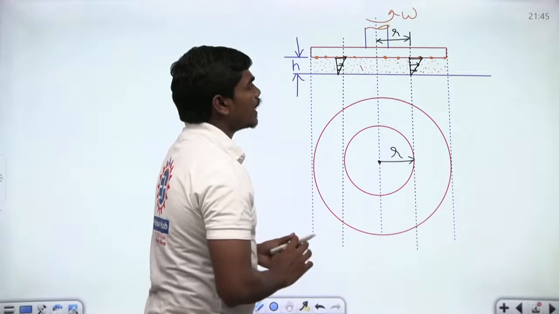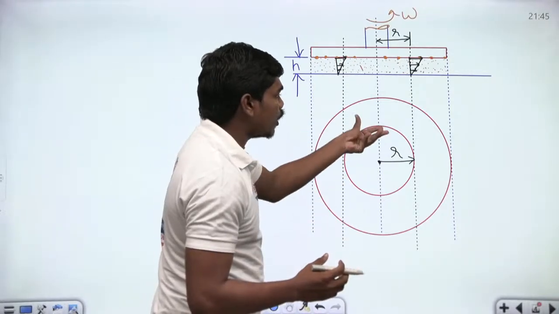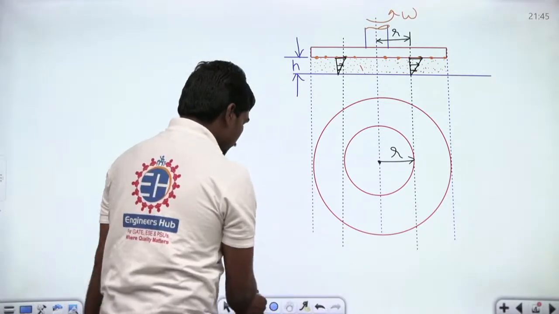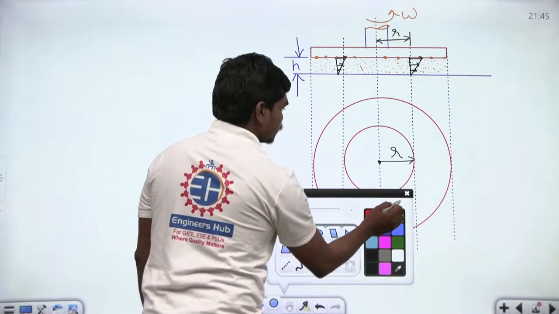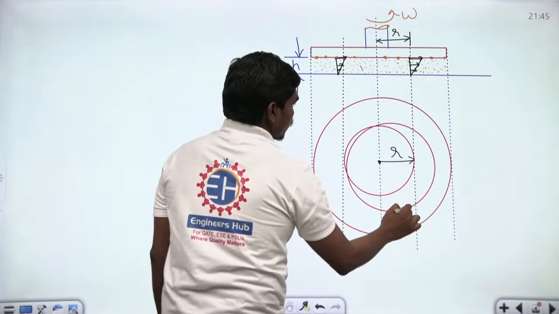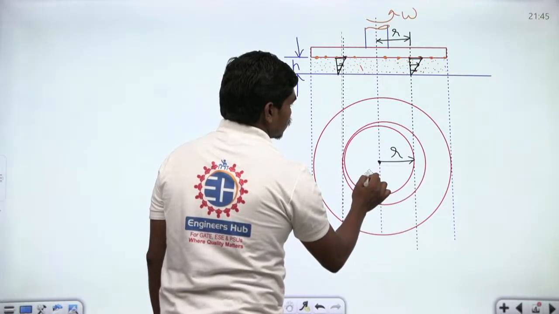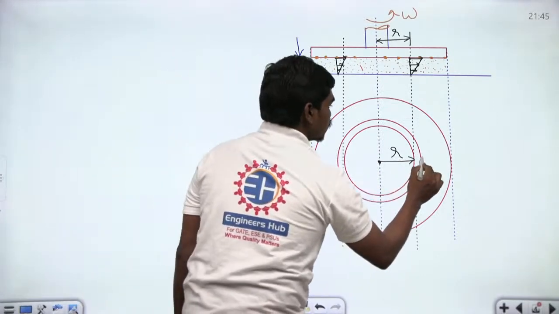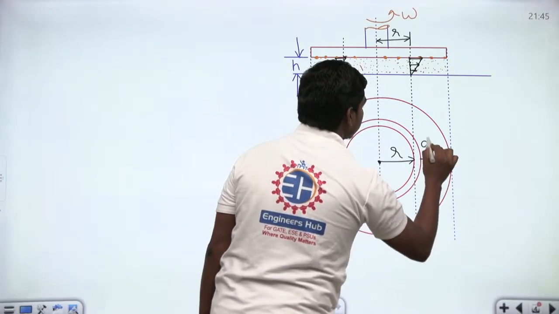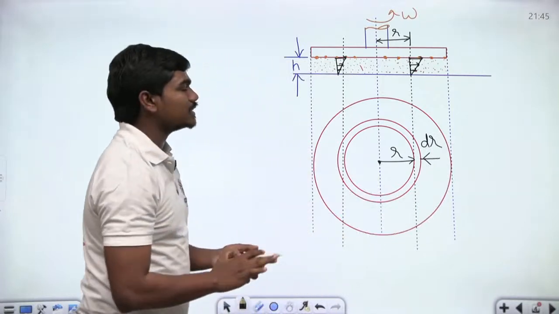Okay, so to analyze this situation, let us take a strip on this disc of thickness dr. So let me take one more strip. Okay, so this is one elemental strip which is at a thickness dr from this r. So basically this thickness which you are having here is dr. So can you all imagine this diagram clearly?